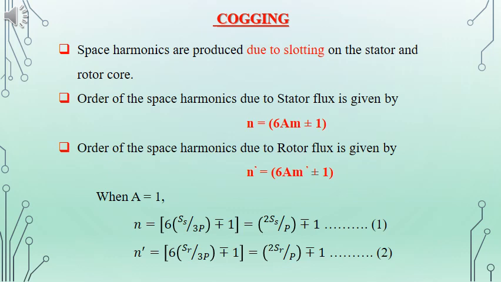We will consider the total number of slots on the stator as SS and the number of slots on the rotor as SR, and we can rewrite the equation as n = 2SS/P ± 1 and n' = 2SR/P ± 1.